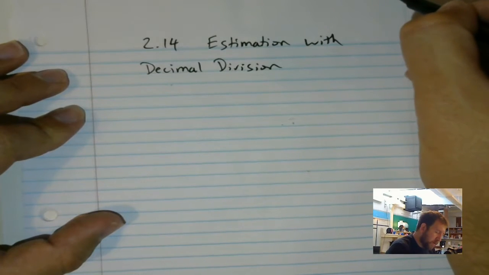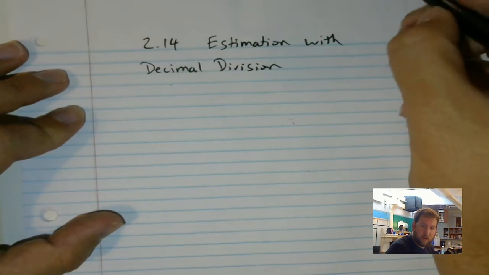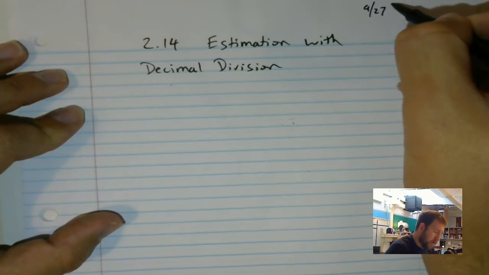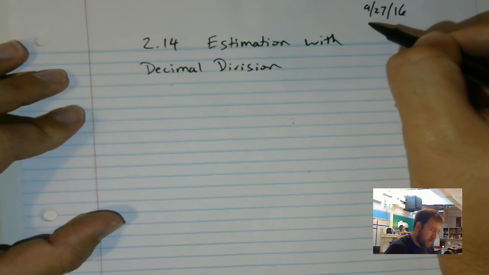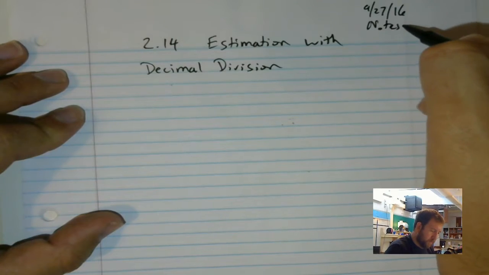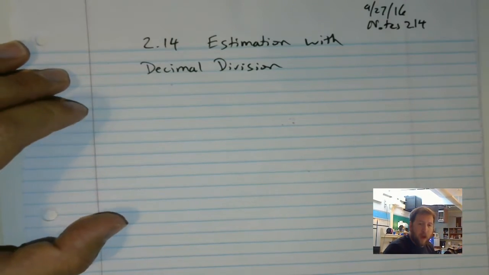Make sure I put my stuff at the top. Mr. Dan, 92716, and we are on notes 2.14. All right, we're going to be looking at leading digits again.